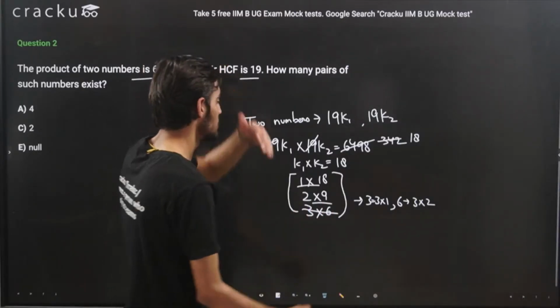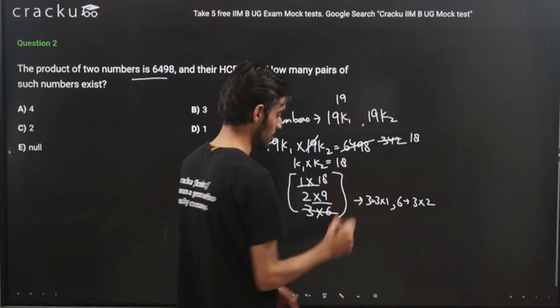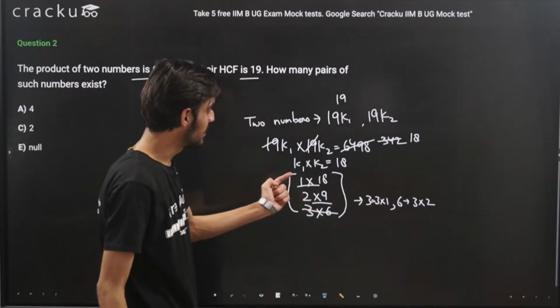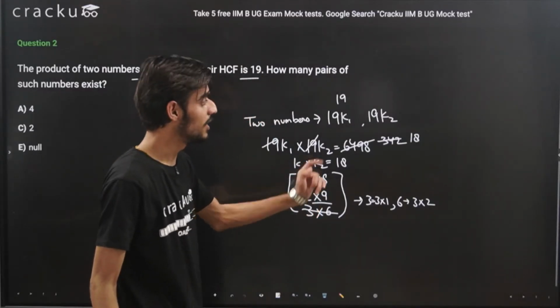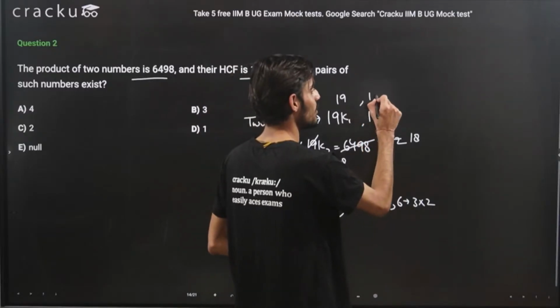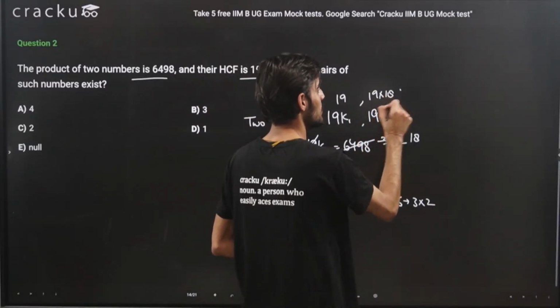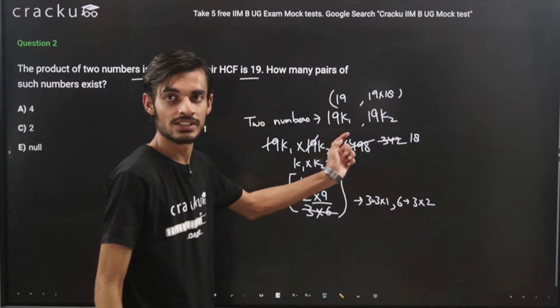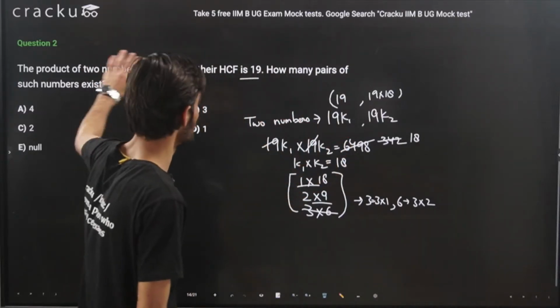So what will the numbers be? By taking the first case, it will be 19, and the second number will be 19 into 18. Some number will come, okay? It will be 19 into 18. So this is one possibility of numbers that will satisfy this condition.